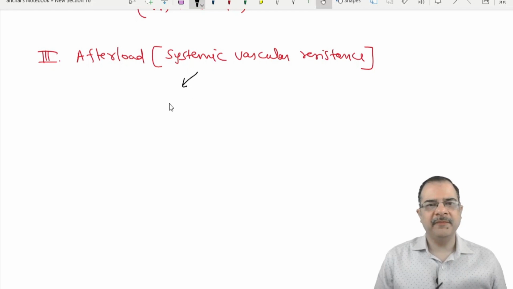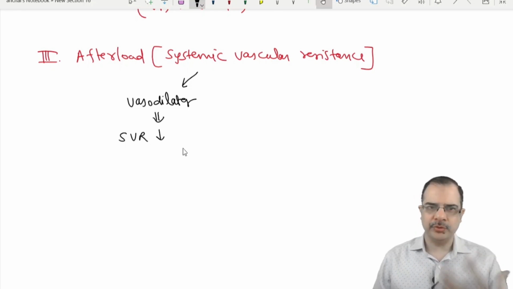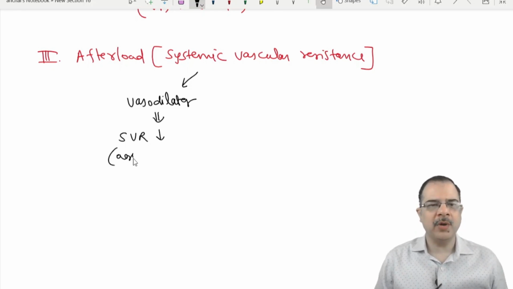If we give a vasodilator, the systemic vascular resistance reduces. So we can say that aorta pressure is reduced. Just for understanding, aorta pressure is reduced.